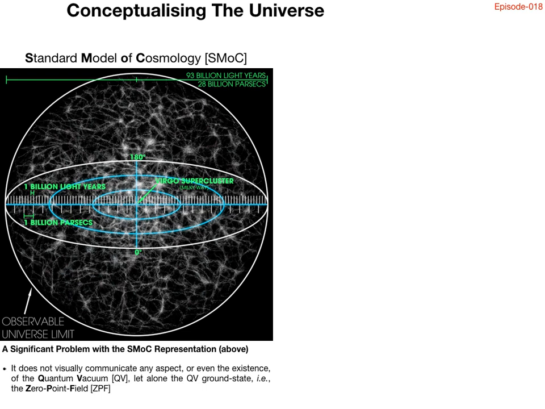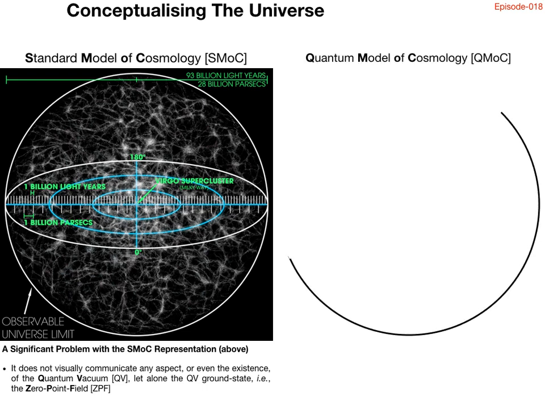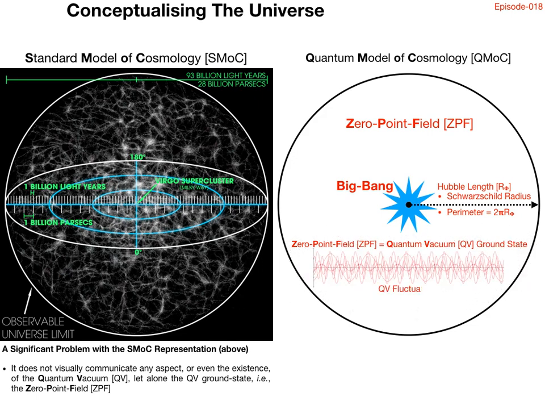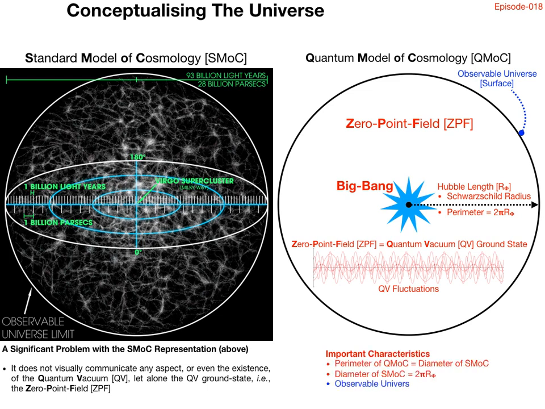A significant problem with this representation is that it does not visually communicate any aspect or even the existence of the quantum vacuum, let alone the quantum vacuum ground state, that is, the zero-point field. The standard model of cosmology representation of the universe is derived from general relativity. Unfortunately, the future of cosmology is not general relativity. The future of cosmology is the integration of general relativity with quantum mechanics. The most obvious integration point between these two disciplines is the quantum vacuum.